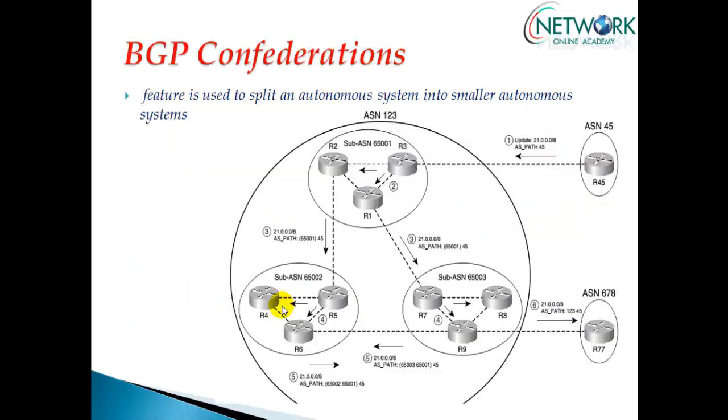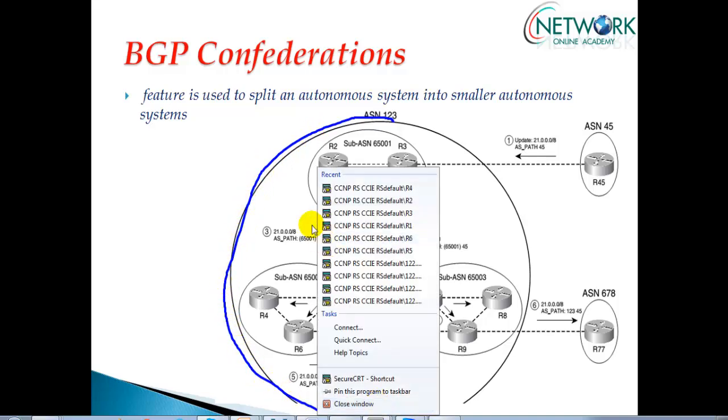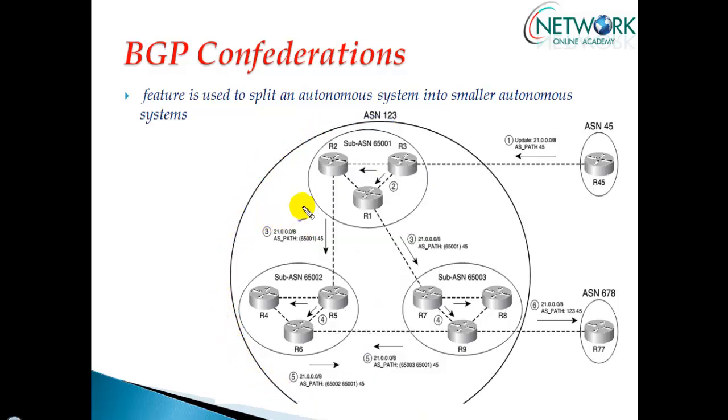Now in BGP Confederations, what we are going to do is divide one big autonomous system number. Here you can see in my example I have AS123, which is acting as my service provider AS number, and it has more than 40 to 50 routers inside. If you want, you can still use route reflectors, but at the same time you need to make more servers and clients, which means the configuration gets much bigger in this case.